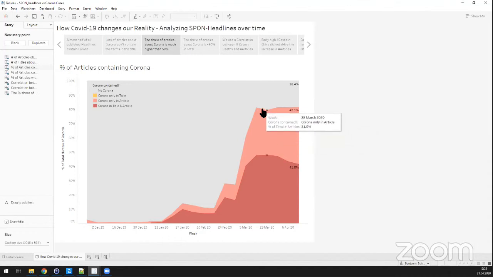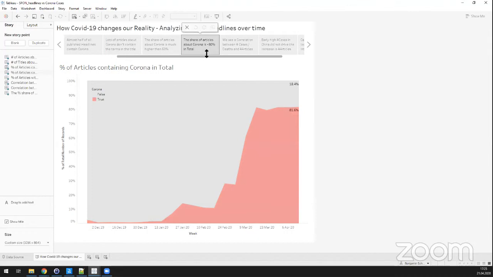So the overall share of articles about the virus has stayed pretty much the same, but the focus has shifted from putting corona in the title to advertising our article with a title that not necessarily has the coronavirus in it. So we have a total share of articles about the coronavirus of about 80%.